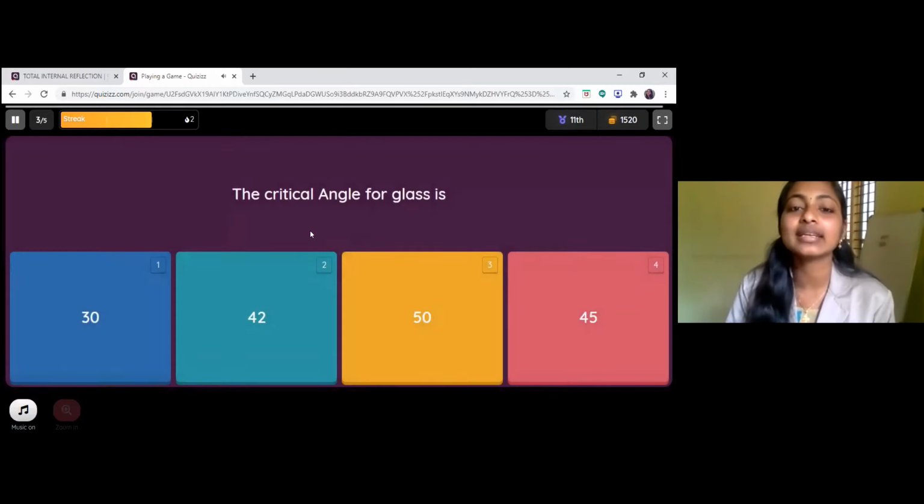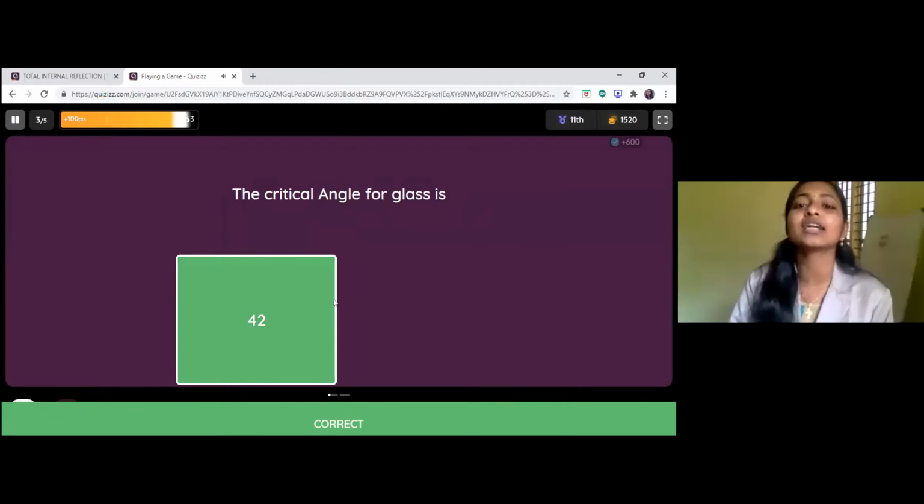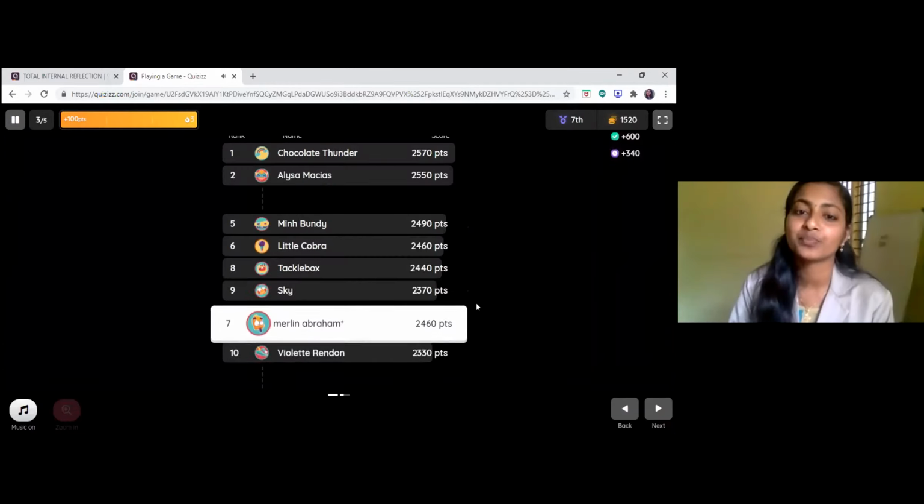So the third question is, the critical angle for glass is: option A, 30; option B, 42; option C, 50; option D, 45. So which will be the correct one? 42. Yes, exactly. The critical angle for glass is 42.